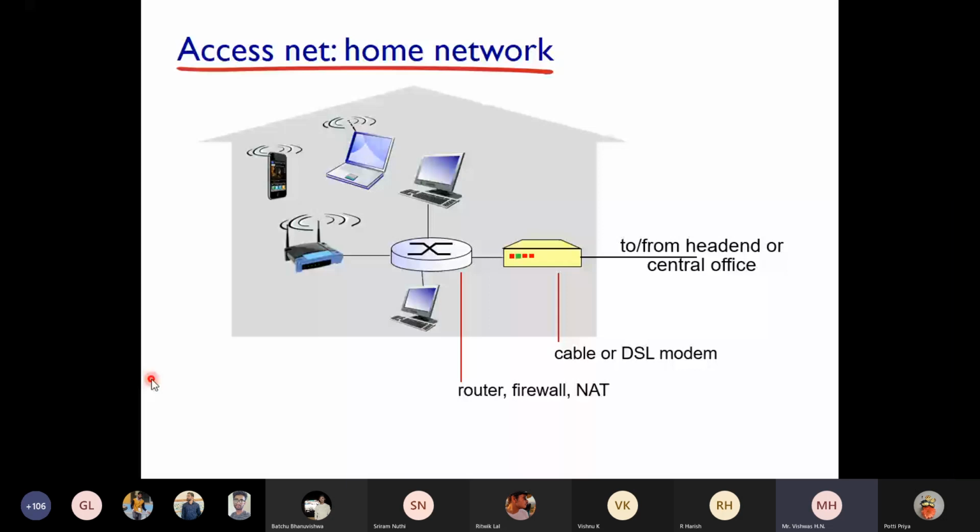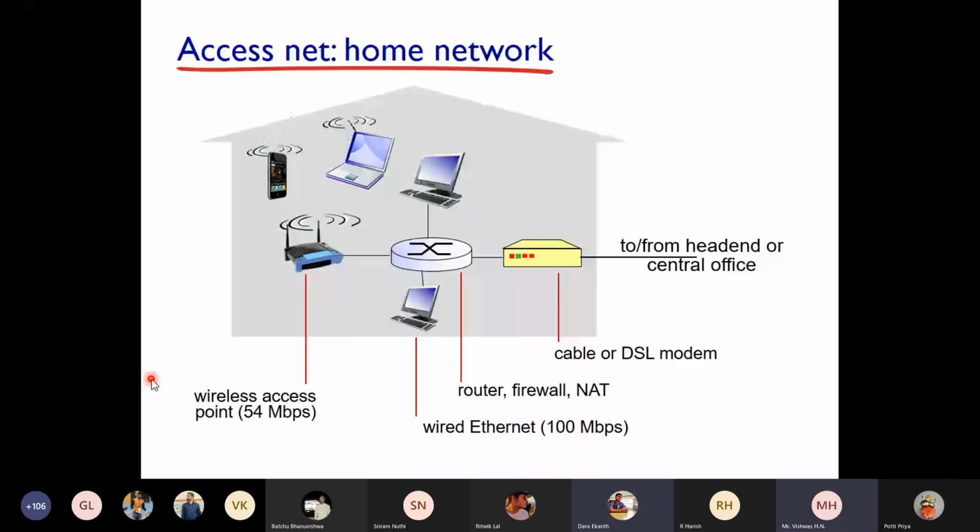Sir, in our home, will a DSL modem be there or only a router? You can see in the diagram here, often combined in a single box. Both modem and router will be combined in a single box most of the times. In olden days, with the old technology, you used to get a modem which is different and a router which is different, but nowadays both will be in a single set-top box, or it can be called a modem. Modem is basically modulator and demodulator.